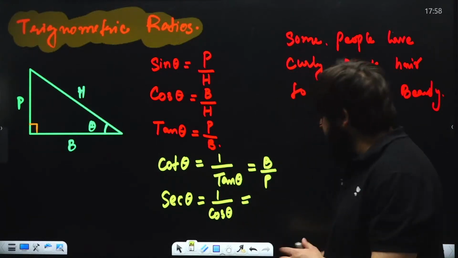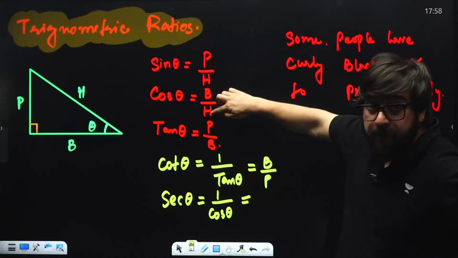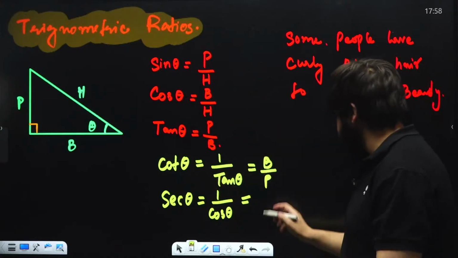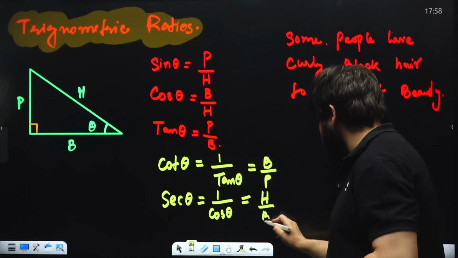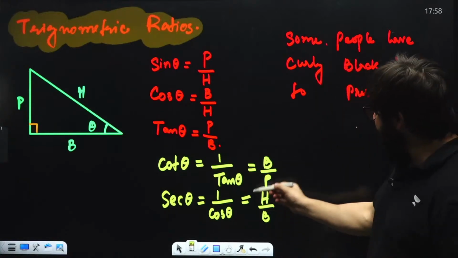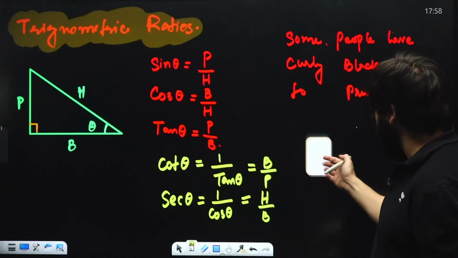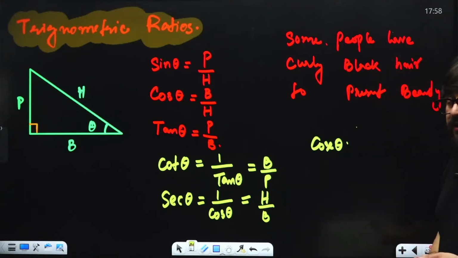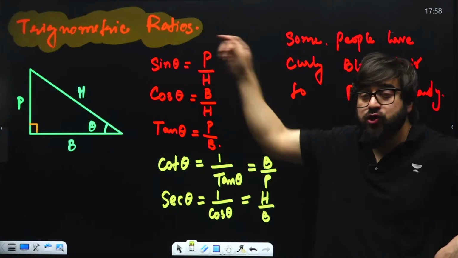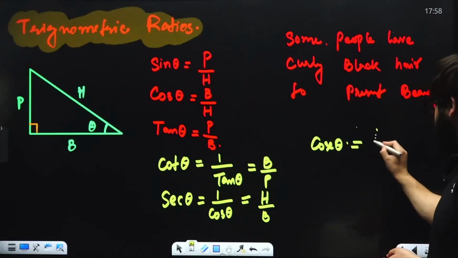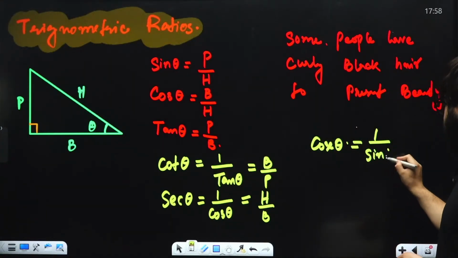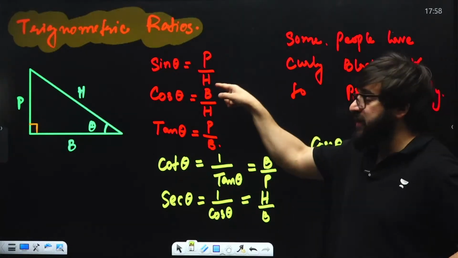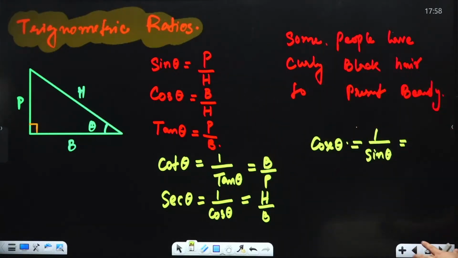If cos theta is base by hypotenuse, sec will be hypotenuse upon base. And the last one is cosec theta. The inverse of sine is cosec, so cosec is equal to 1 upon sine theta. If sine theta is perpendicular upon hypotenuse, cosec theta is hypotenuse upon perpendicular.